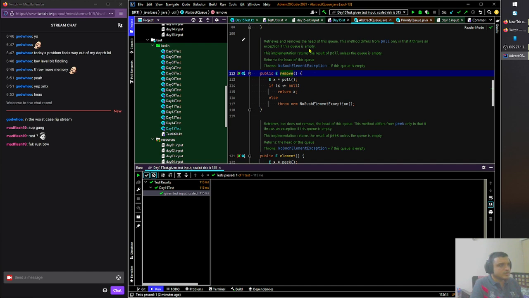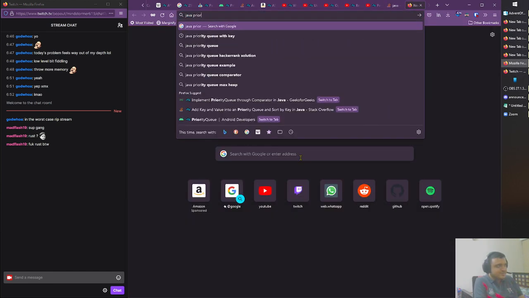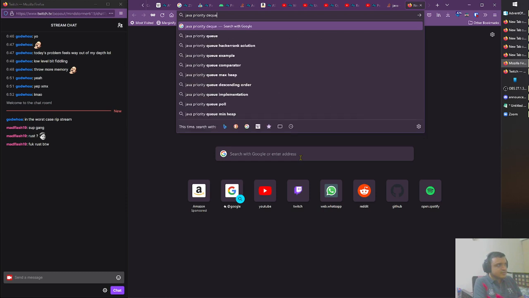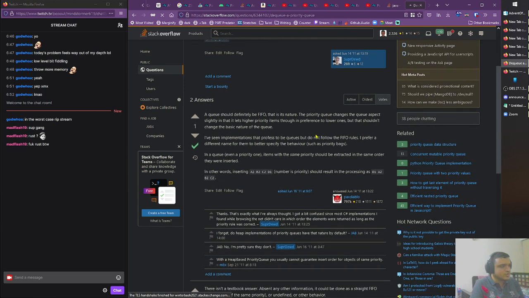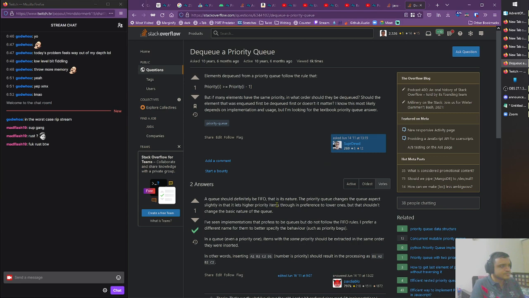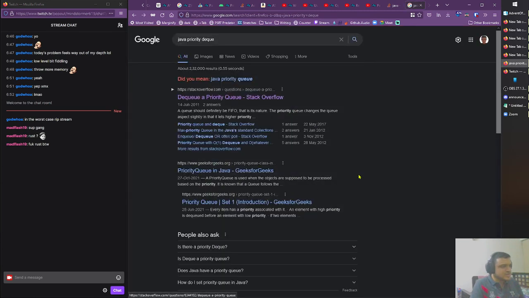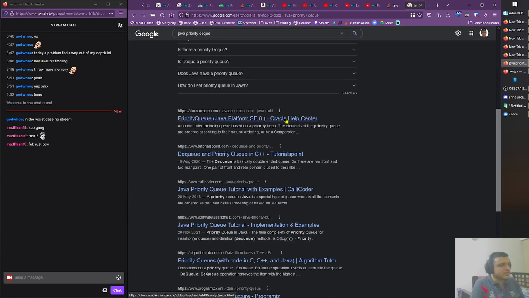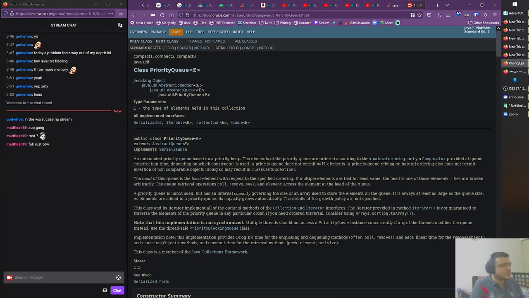Oh, it removes the top one, the head of the queue. Can we remove the tail of the queue? Do we have a priority DQ? Java DQ, a priority queue would definitely be. No, that's not what I want. FIFO. No, there has to be a way, but I don't want to implement my own priority queue. That's the problem. I'm trying not to implement my own.